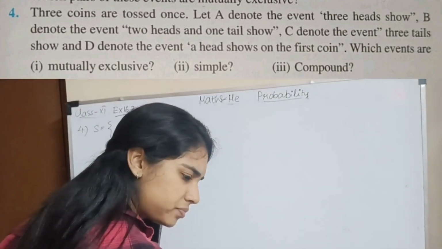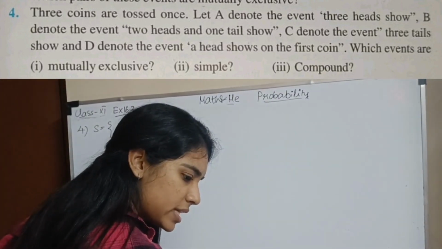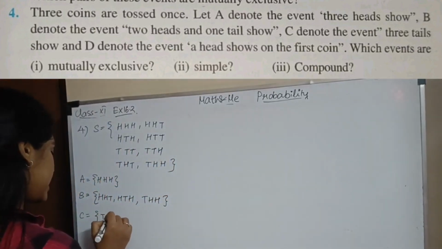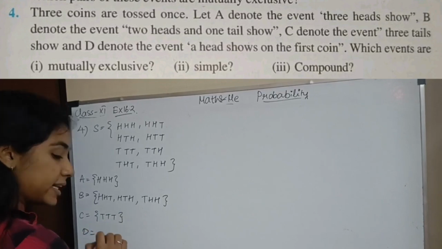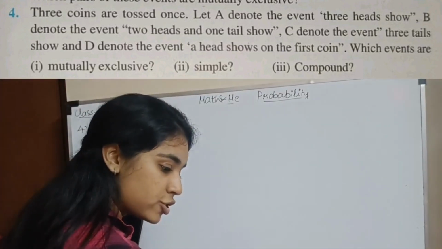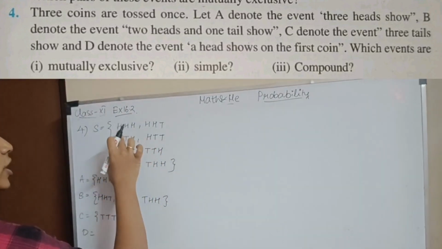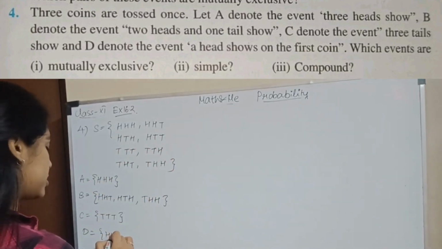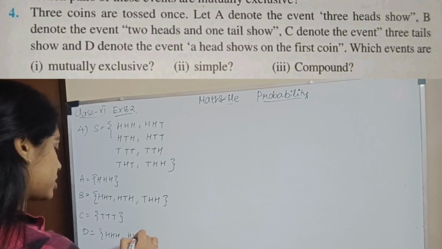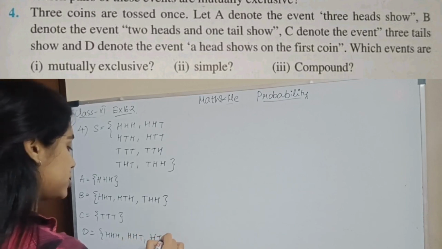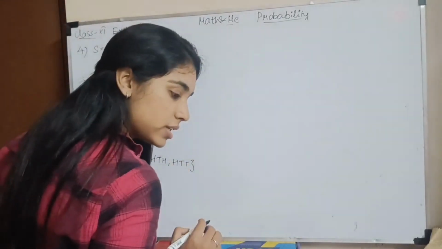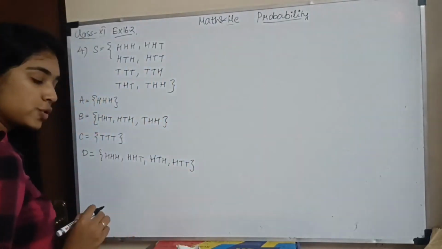Then I have C is the event 3 tails. So C is 3 tails, TTT. D denotes the event head shows on the first coin. First coin is head, so all this: HHH, HHT, HTH and HTT. So I have to show whether they are mutually exclusive.